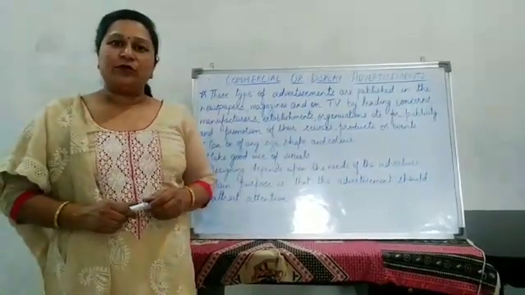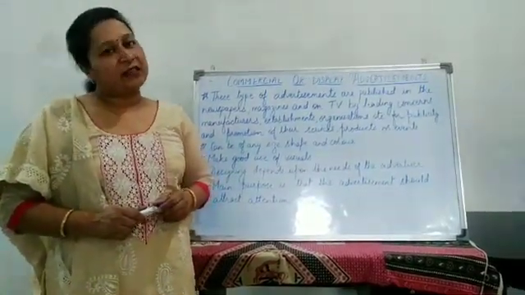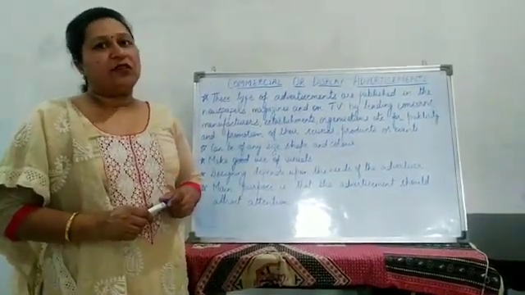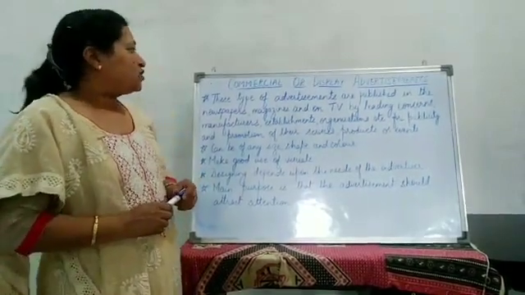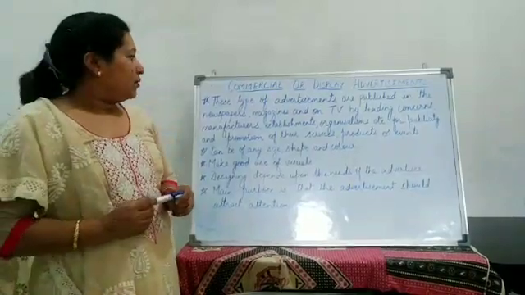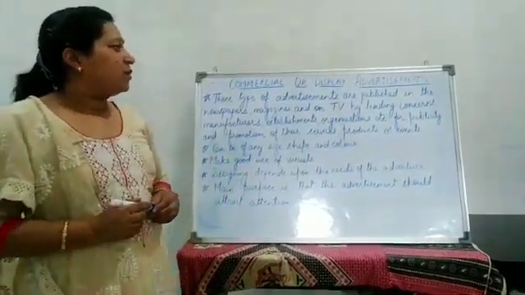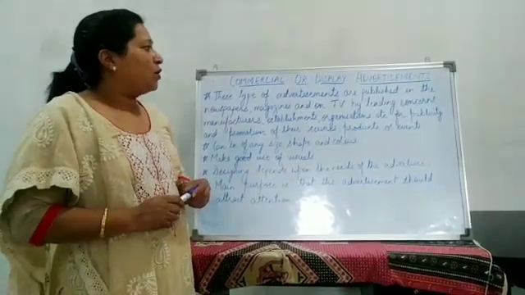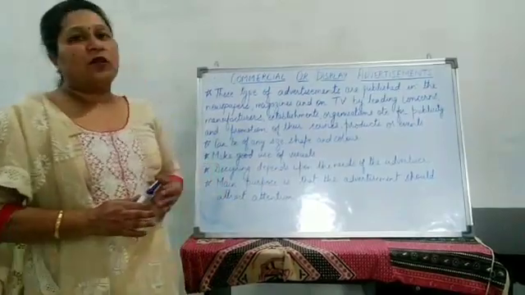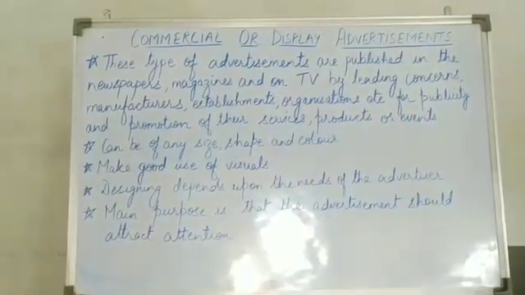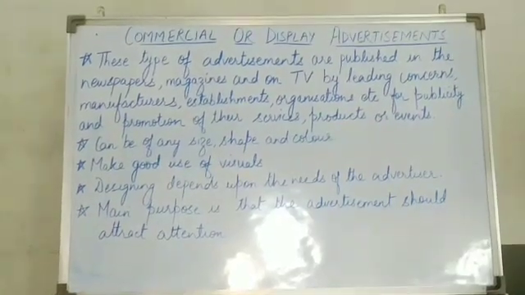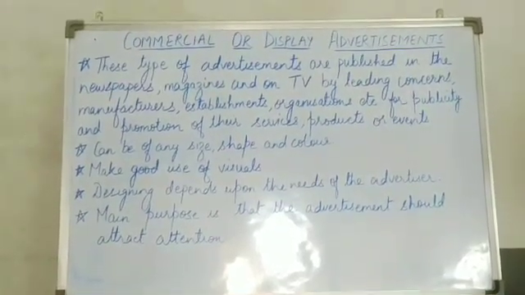Children, today I am going to start with the next kind of advertisement, that is commercial or display advertisements. As the name suggests, these advertisements are published in newspapers, magazines or TV to attract the viewers and for the promotion and publicity of the services, products or events of a leading concern or a manufacturer's establishment or organization. Now, these kinds of advertisements are very much different from classified advertisements because of their language and size.